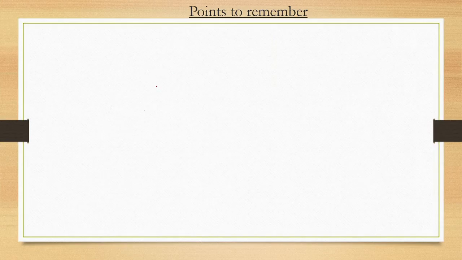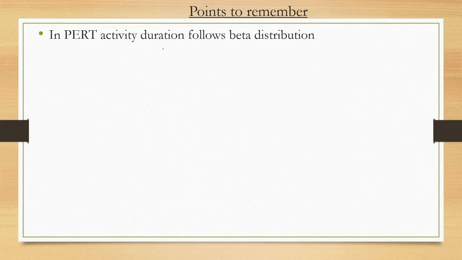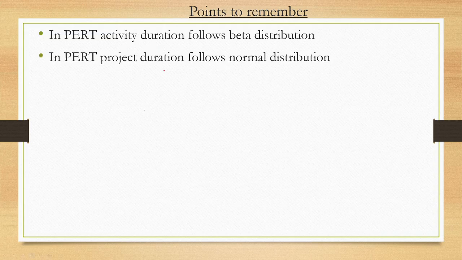Okay, some points to remember. In PERT, activity duration follows beta distribution, as we have seen that it follows beta distribution to calculate the activity duration. But to calculate the project duration, it uses normal distribution, not the beta distribution. So in the exam, it can ask which distribution the activity duration follows, and which distribution the project duration follows.